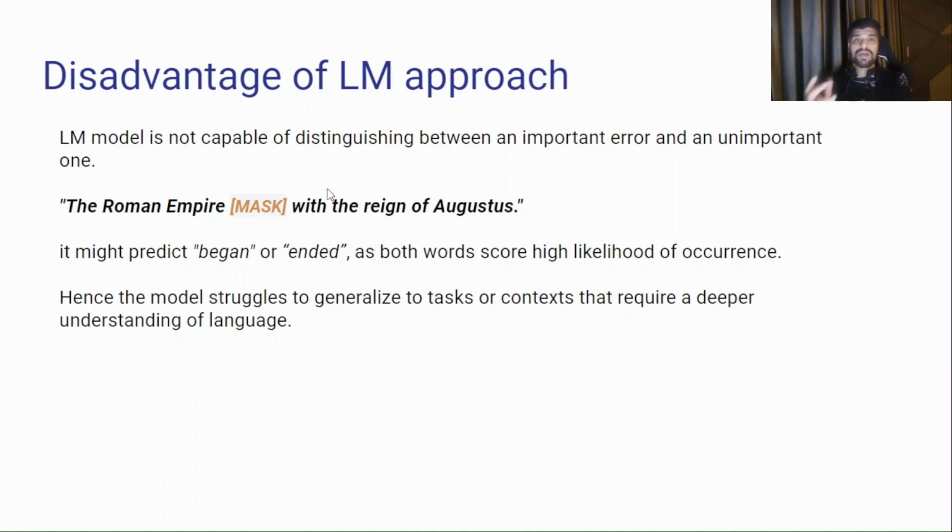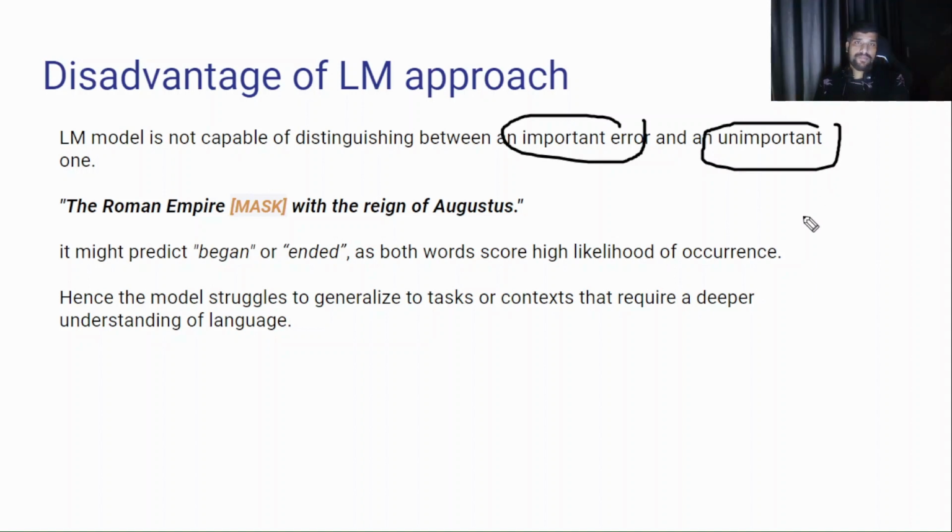For example, "the cat sat on the floor." Maybe floor is one of the most frequently occurring words in its vocabulary, so it will say floor. It is also not able to distinguish between an important error and an unimportant one. Current language models don't have that capability.